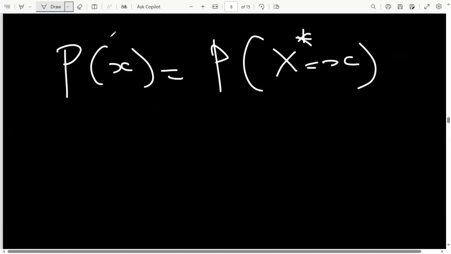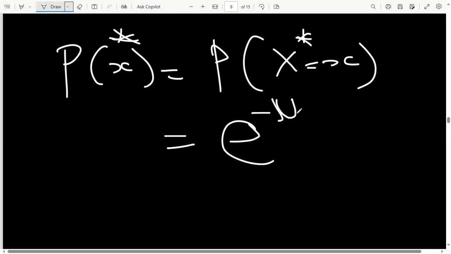You can write it either way. So the probability of x under the Poisson distribution is equal to e to the power minus the mean, and then you multiply by the mean to the power x.